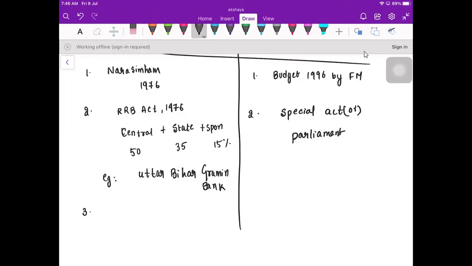Third point is they are subjected to CRR and SLR norms, but RBI could prescribe separate norms also. But here, they are presently subjected to a maximum of 3 geographically contiguous districts, only 1 urban center per district.